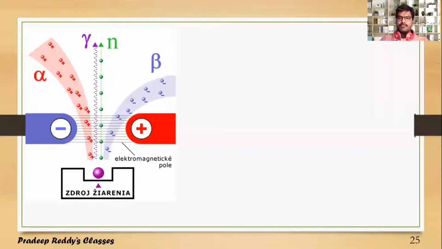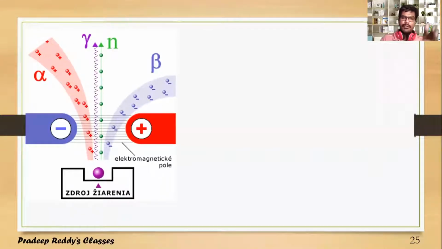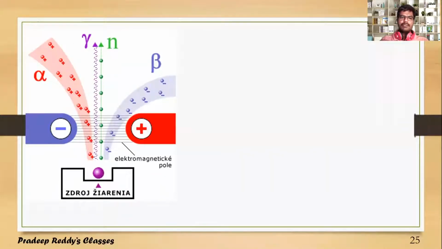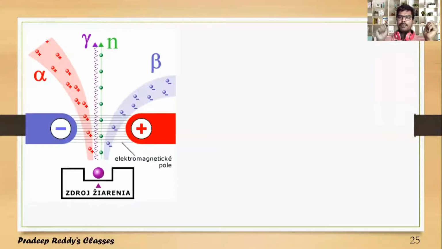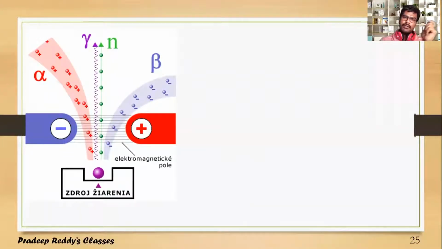So first, what happens when you place it in an external electric field? Let us discuss. If you place it in an external electric field, some particles are directed towards the positive terminal, some particles are directed towards the negative terminal, and some particles do not have any change at all.